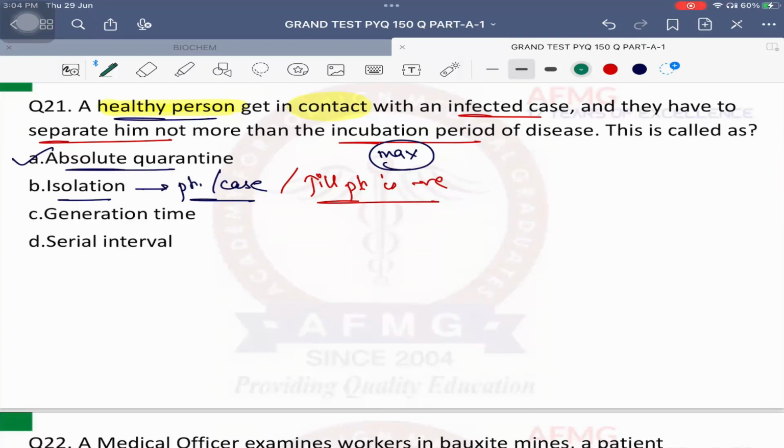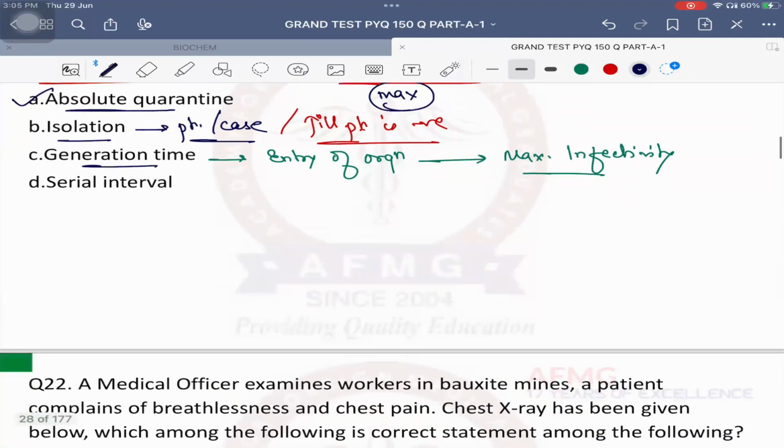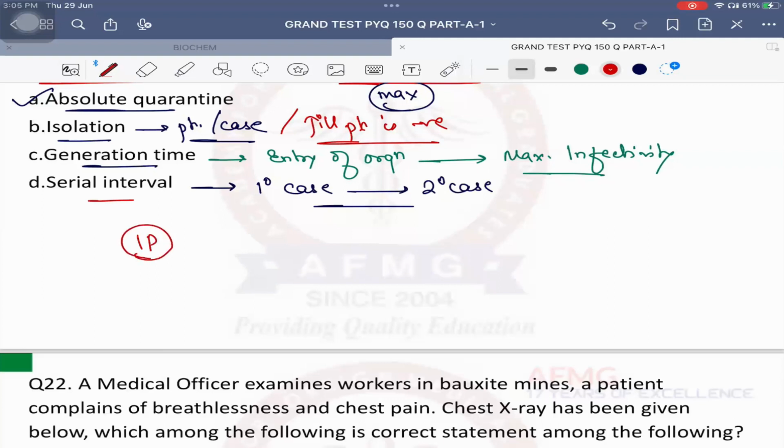कोई दिक्कत नहीं है. What is generation time? The time gap or the time interval from entry of organism in the body till, तो incubation period क्या है फिर? Till maximum infectivity. Please remember, entry of organism in the body till maximum infectivity is known as which time? Generation time. Serial interval is what? The time period or the time gap between. Very good. The time period or the time gap between the primary and the secondary case. It is known as serial interval. And lastly, what is the incubation period then?